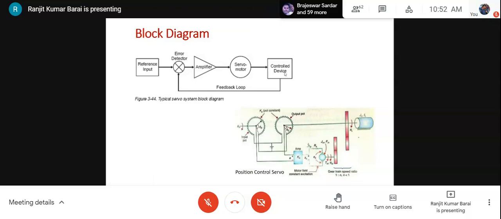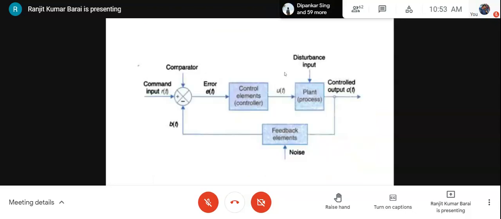Now, as these motors are being used for servo control, they are known as servo motors. This is the inner basic block diagram. Here at the output of the controller, this control signal will be amplified by some amplifier, and it will be fed to the servo motor to act on the plant or process. The amplifier is known as the servo amplifier. We will see it. The basic block diagram of a servo system remains the same. It's closed loop.